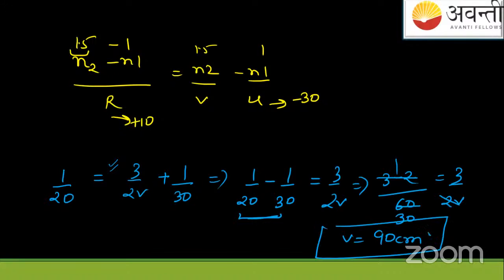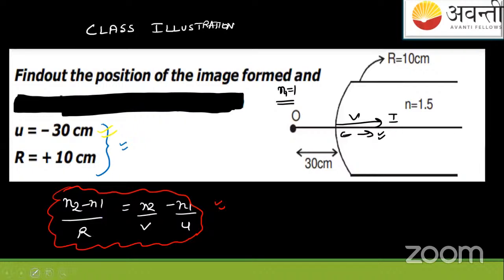Brilliant students. Very good, all the students from JNV Chandigarh and all the others. So all of your answers are right. V equals 90 centimeters. All the students who got this answer, it's right. If I show you the ray diagram, a simple little overview.